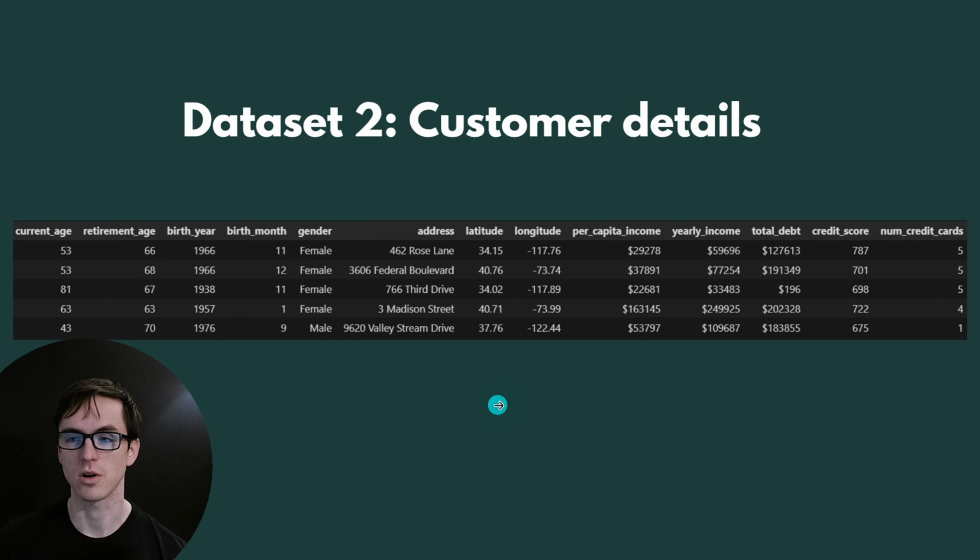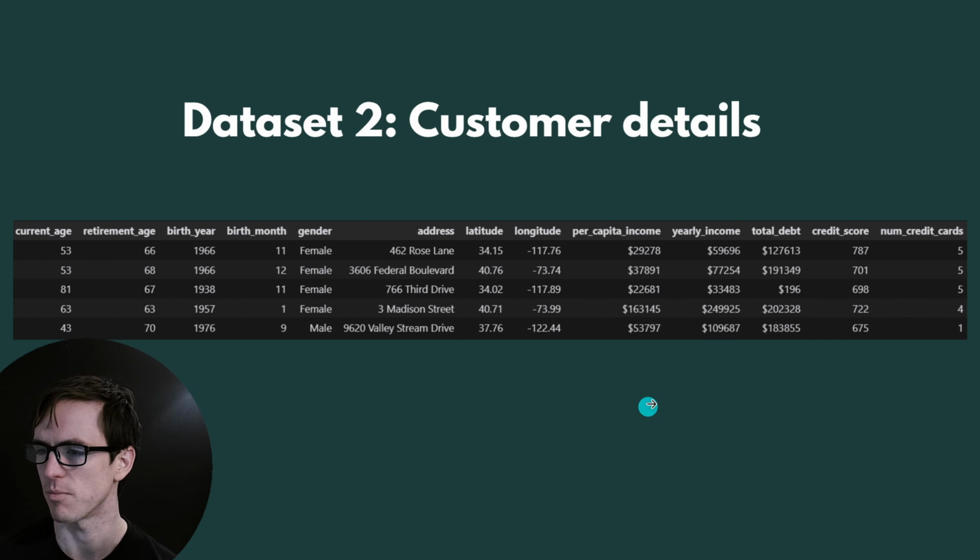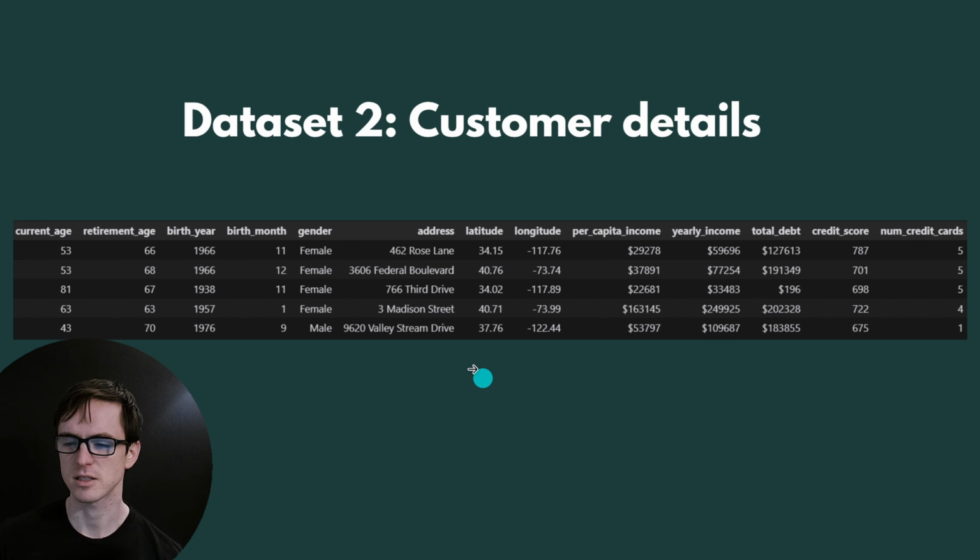We've then also got the customer details. This is your demographic information about the customer, their retirement age, birth year, current age, birth month, that type of thing. I'm not really too interested, to be honest, about exactly what's in the data at the moment. It's just a test case to see how well we can go with the visualization, but that's the next one.